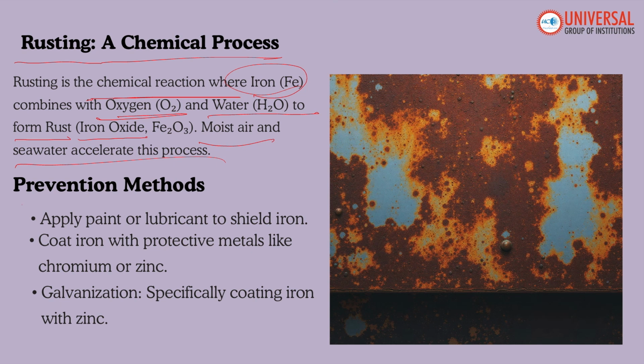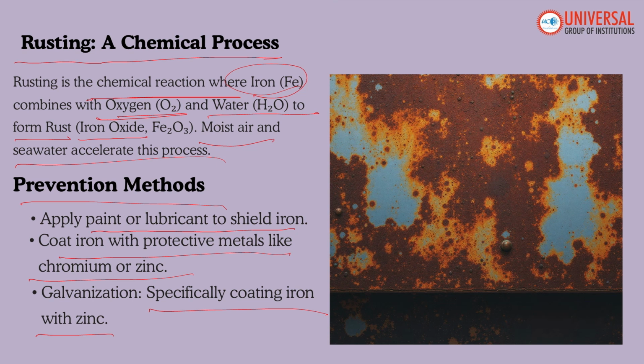So how do we prevent rusting? So one thing, we can use painting or greasing. So apply paint or lubricant to shield the iron. Second, galvanization. So what do you mean by galvanization? By coating iron with zinc. And then next one is alloy formation, where mixing the metals with iron, like stainless steel, which is iron plus carbon plus chromium plus nickel, where iron coat with protective metals like chromium or zinc. This can also be used.